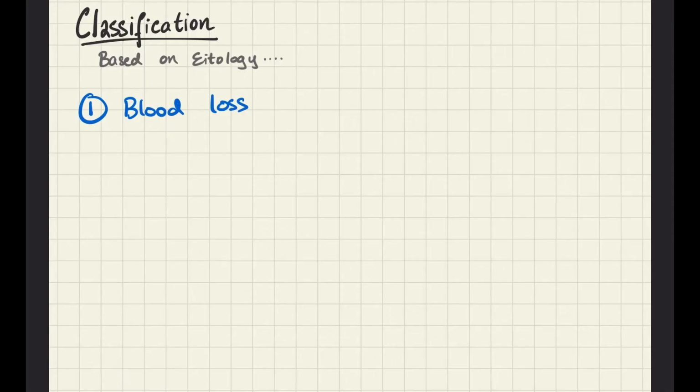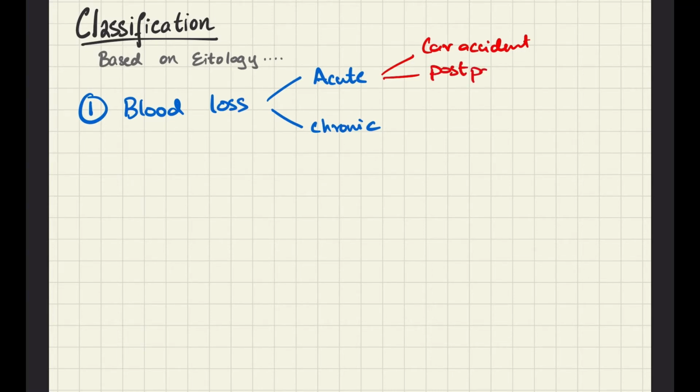Blood loss is of two basic types, acute and chronic. Acute literally means sudden. So if there's a sudden type of blood loss, for example in a car accident, or if there's postpartum bleeding, like after-birth bleeding, things like these are sudden causes of excessive bleeding, hence leading to anemia.